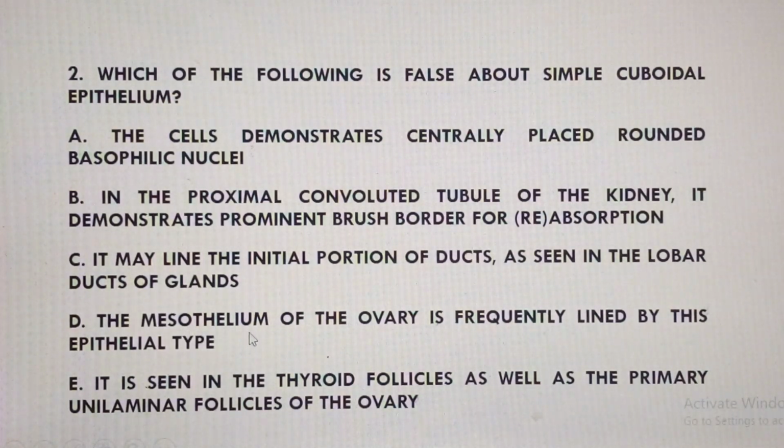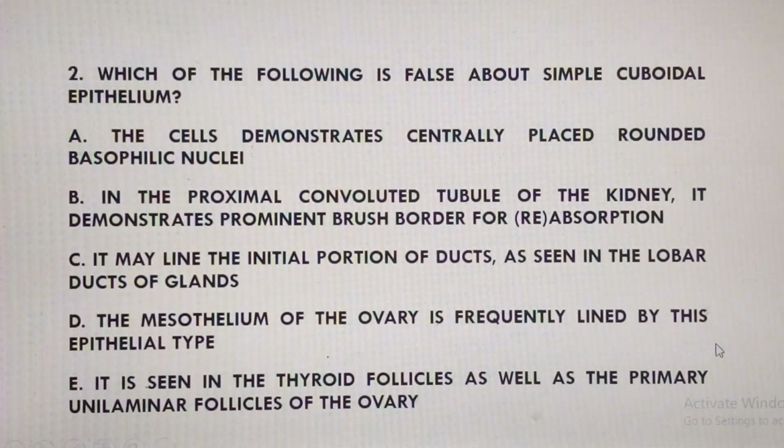But one thing is that at old age, it may become simple squamous. But generally, for a reproductive individual, the mesothelium of the ovary will be lined by simple cuboidal epithelium, deviating from the normal rule.